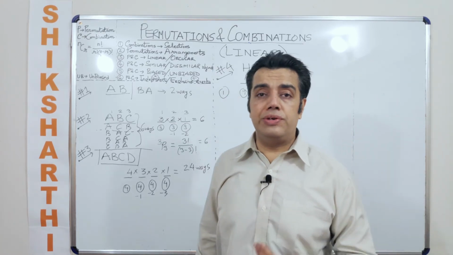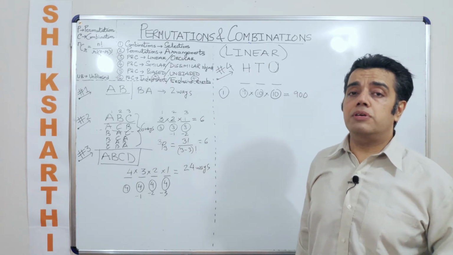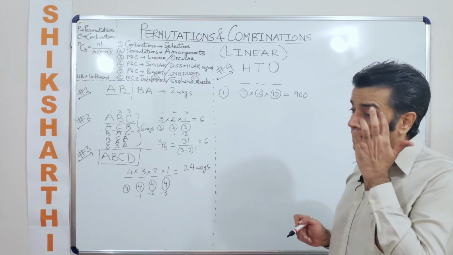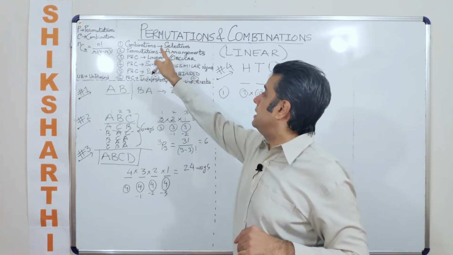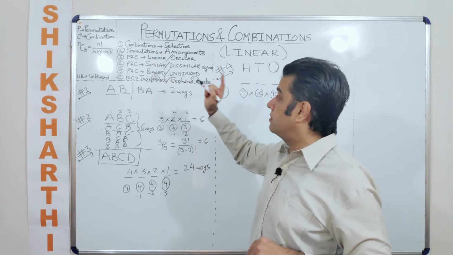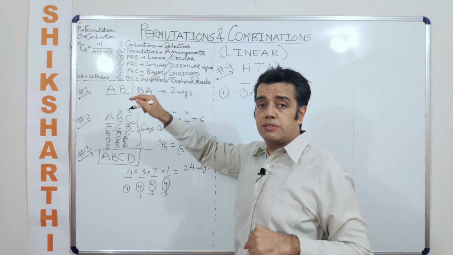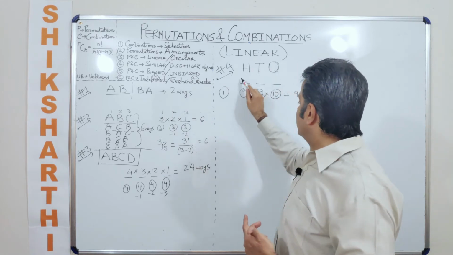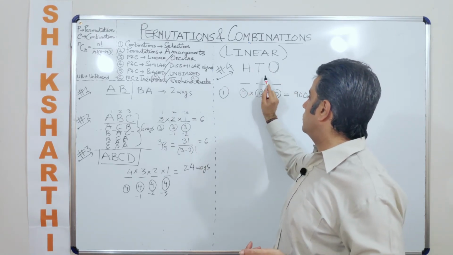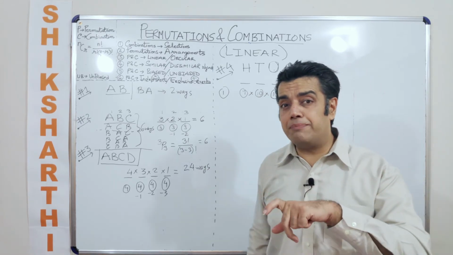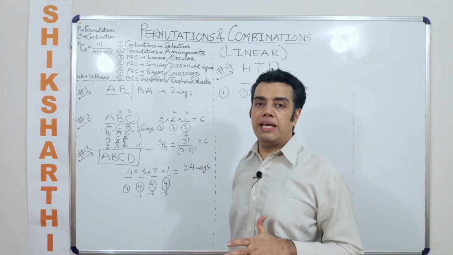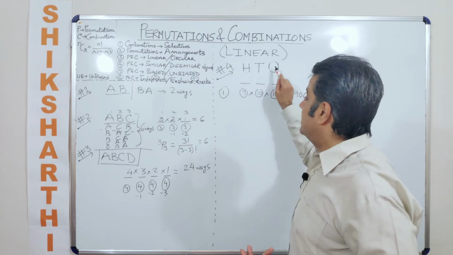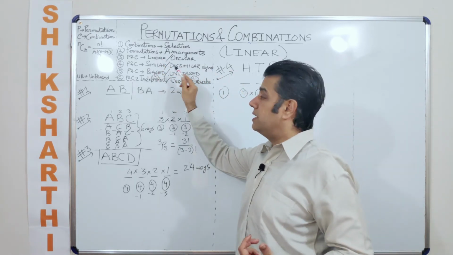The question was, how many 3-digit decimal natural numbers exist? The answer is this. So which category does this fall under? It is a linear arrangement. Are we talking about dissimilar objects or similar objects? We are talking about both. How? Among all these numbers, you would have come across a number like 100 in which 2 objects were the same. You would have even come across a number like 123 in which all the 3 objects were different. So this is a perfect example of linear, similar and dissimilar both.